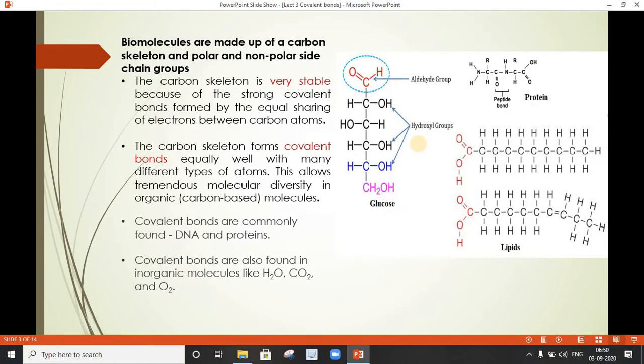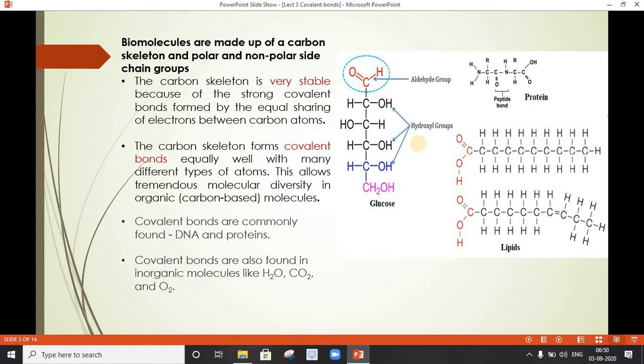Now you all know that the cell, the fundamental unit of life, is composed of different types of biomolecules. Now what are biomolecules? Carbohydrates, proteins, lipids, or nucleic acids, which include both DNA as well as RNA, are commonly termed as biomolecules.